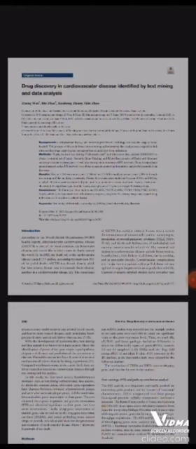Talking in brief about it, the paper describes the use of text mining and microarray data analysis to identify potential drugs for cardiovascular disease. The study identified a set of genes that could be targeted by existing drugs to expand drug indications for atherosclerosis related disease. First, the method used is text mining and microarray data analysis for obtaining a common set of genes.